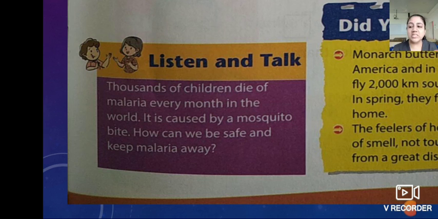Yes, we can say keep the doors and windows in your house always closed. Use mosquito repellents and electric plug-in devices.